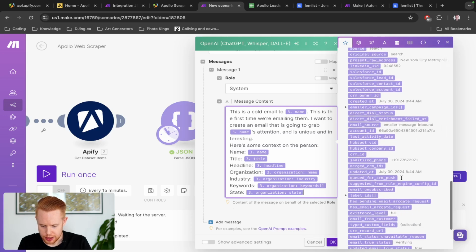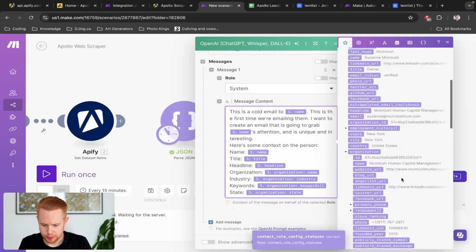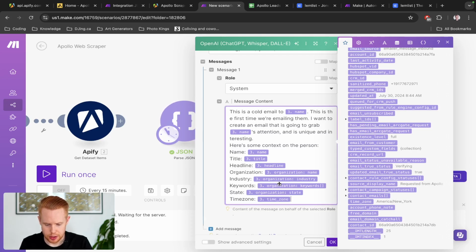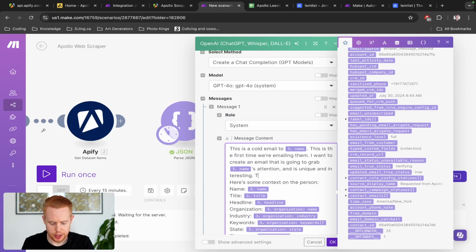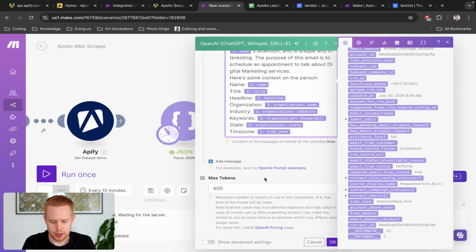That's just going to provide us with some additional context on how we can address this, and maybe we do time zone if we're scheduling an appointment, right? So let's just say the purpose of this email is to schedule an appointment to talk about, let's just say, keep it broad, digital marketing services. Okay, awesome. So that sounds good.